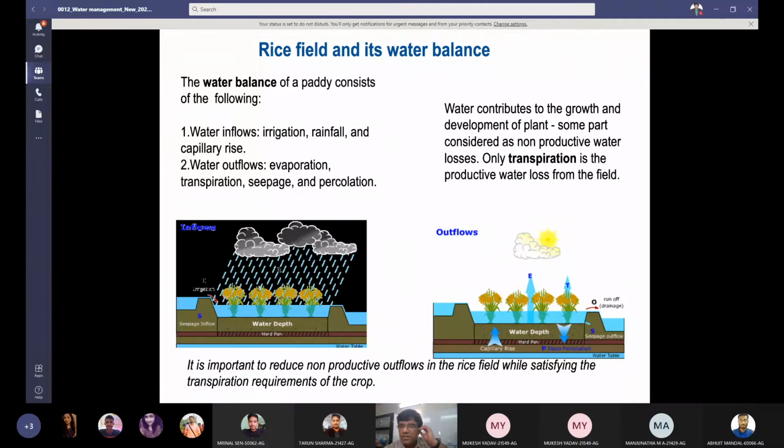Some part is considered as non-productive water losses. Only transpiration is the productive water loss from the field. Other losses are associated losses, but they are not directly involved with the growth and development of the plant. So you can see in the pictures different inflows and outflows are shown.